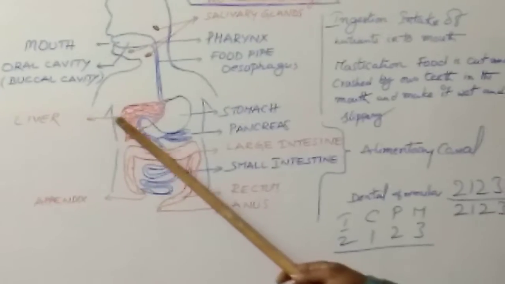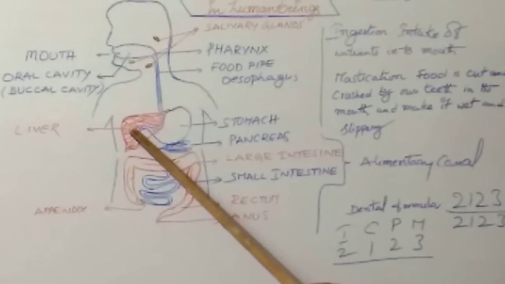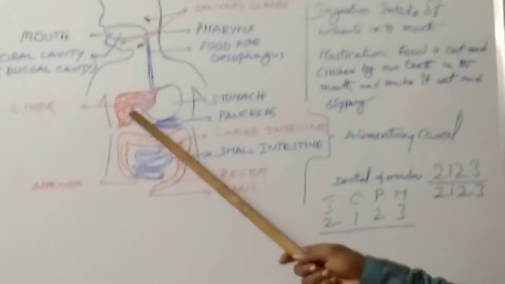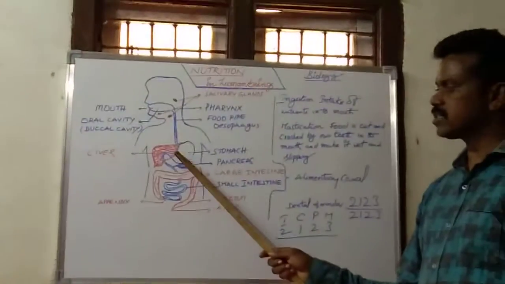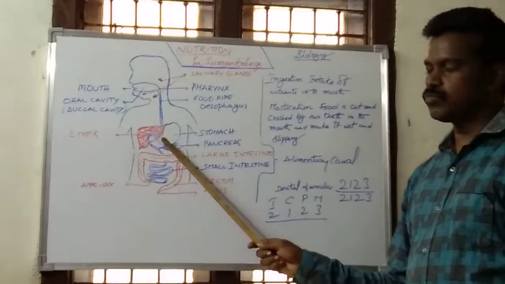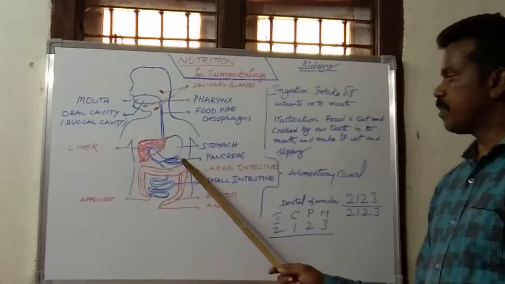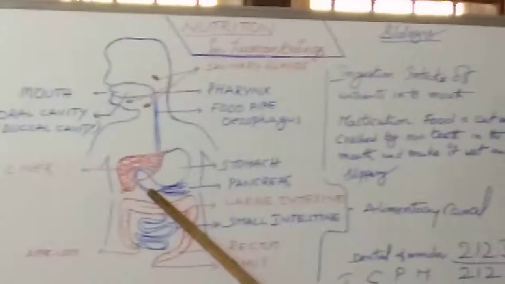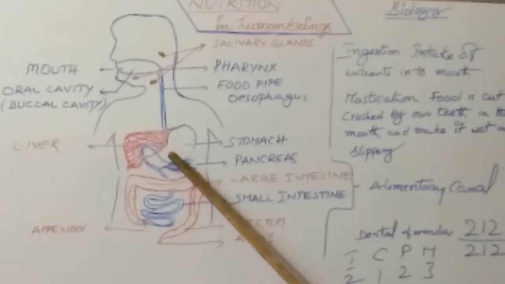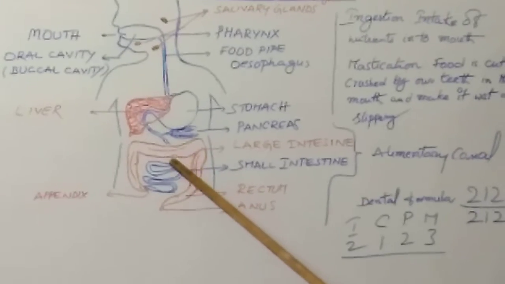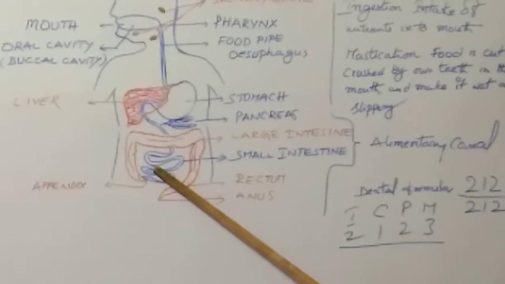The small intestine is connected with two glands. One is the liver, which is the largest gland in our body. The liver secretes bile juice into the small intestine. The bile juice acts on the fats, converting them into small fat globules. Next one, the pancreas. The pancreas also secretes three types of enzymes into the small intestine which act on various food materials. Then the food materials are digested completely in the small intestine.